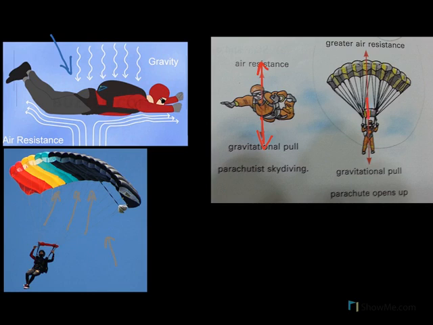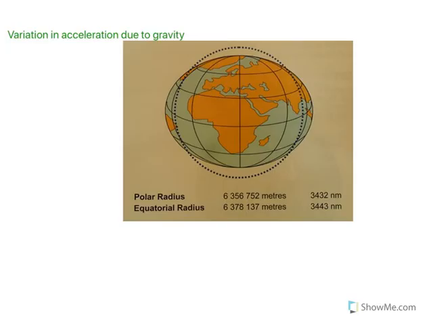When he uses a parachute, in the next picture, the air resistance further increases and the gravitational pull becomes less. So he very carefully, very gently falls to the surface of the earth. When we go back to the feather, the same thing happens to the feather. The air resistance experienced by the feather is more because it is spread out, while in the coin the air resistance is less.